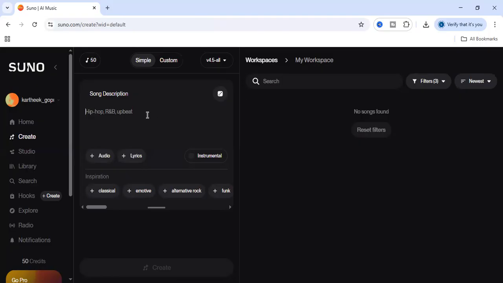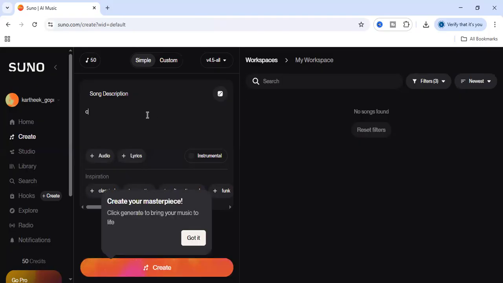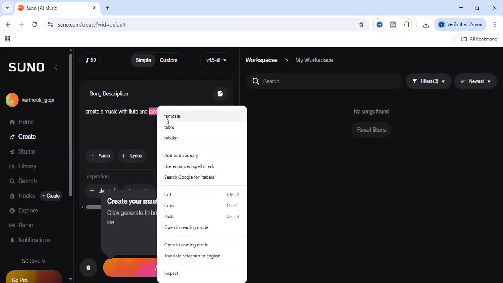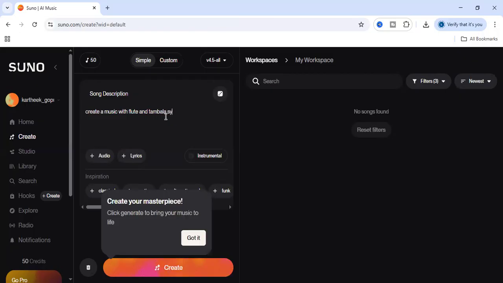Song description, right? Create a music, synchronizing with.